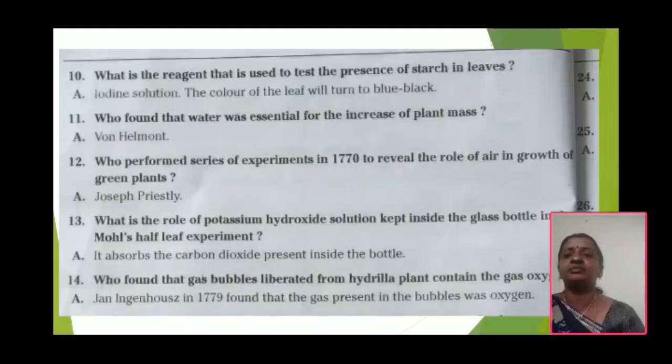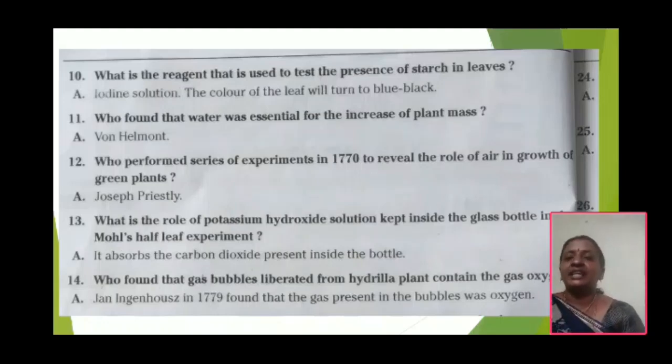And next, what is the reagent that is used to test the presence of starch in leaves? What is the reagent? So we know that. Iodine reagent solutions. How was it found that water was essential for the increase of plant mass? Van Helmont's experiment, we have studied in 7th class.